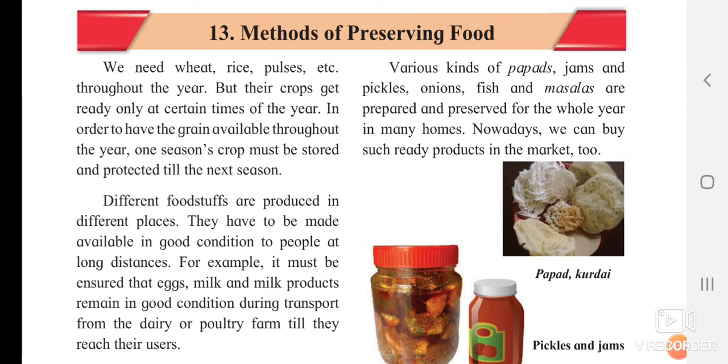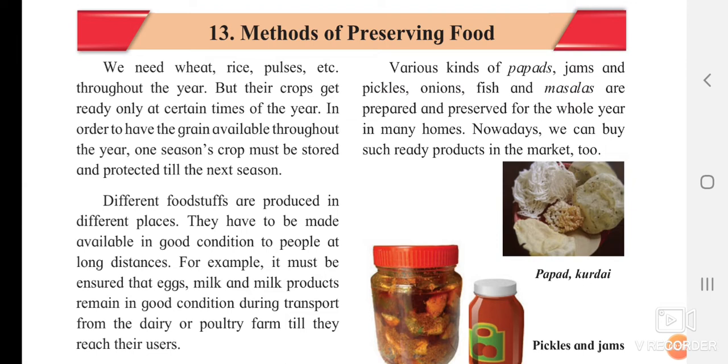But the crop of rice or wheat only comes in a few seasons, particularly the rainy season. So what is the reason? What we do, yes, we store these grains in a safe place so that we can get them for our further use. In order to have the grain available throughout the year, one season's crop must be stored and protected till the next season. Unless and until the next season occurs, you are supposed to keep this grain safe.